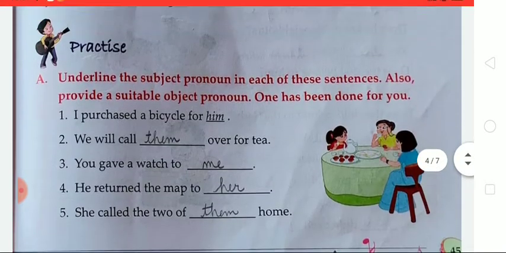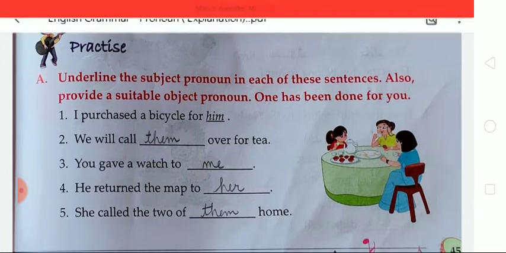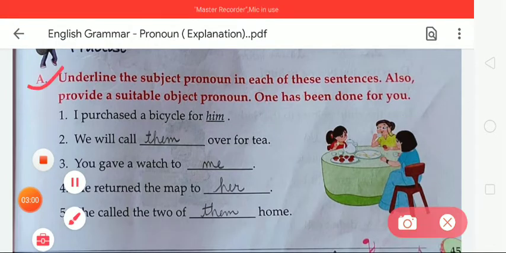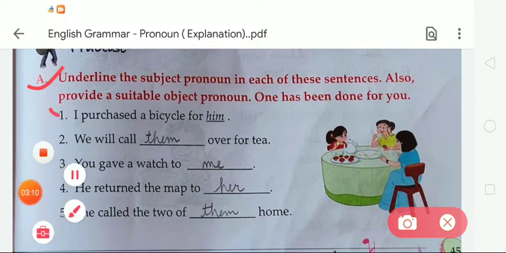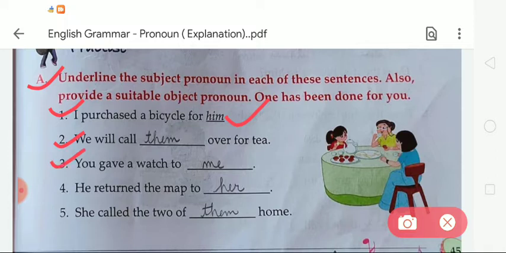Now moving to the next, that is exercise A. In this exercise, underline the subject pronoun in each of these sentences. Also provide a suitable object pronoun. One has been done for you. Students, here we have to write: I purchased a bicycle for him. In the second, we will call dash over for tea. Here we have to write them. Third, you gave a watch to dash. So we have to write the pronoun me.